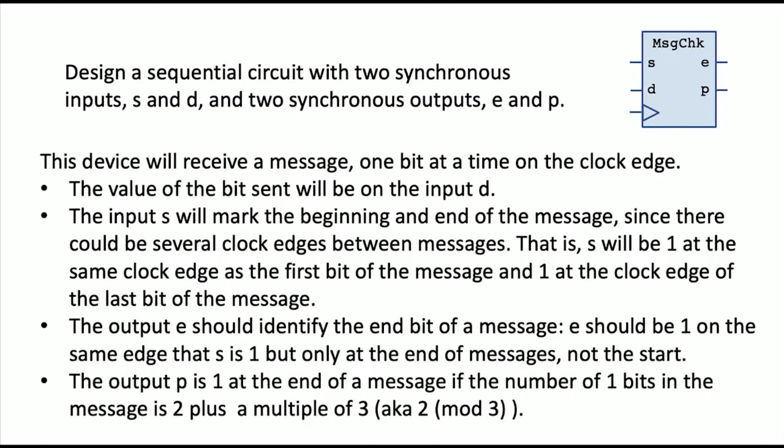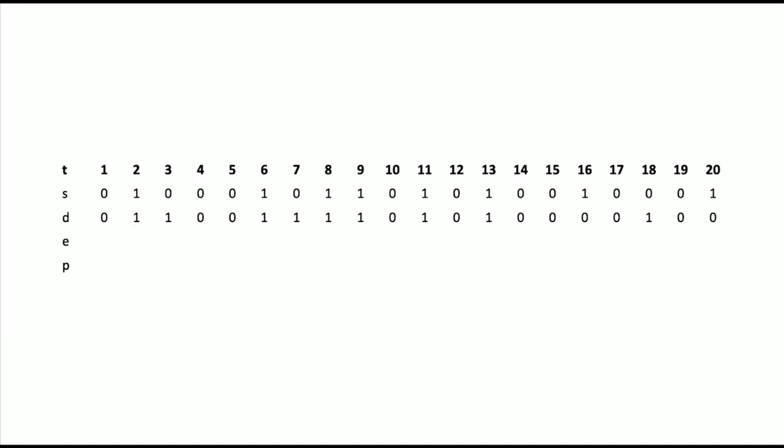Any integer that happens to be a multiple of 3 plus 2. 60 is a multiple of 3, so 62 would be 2 mod 3.